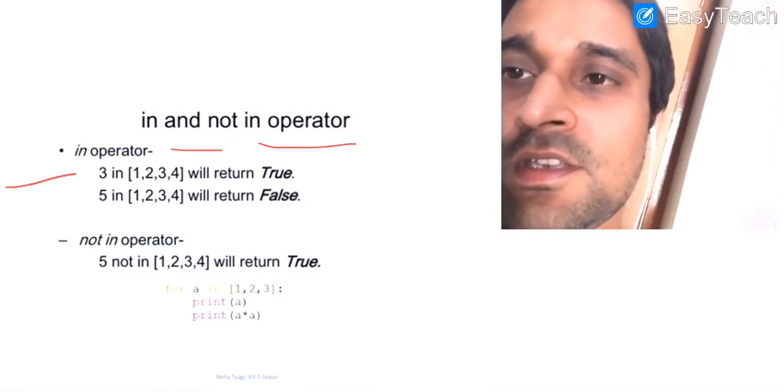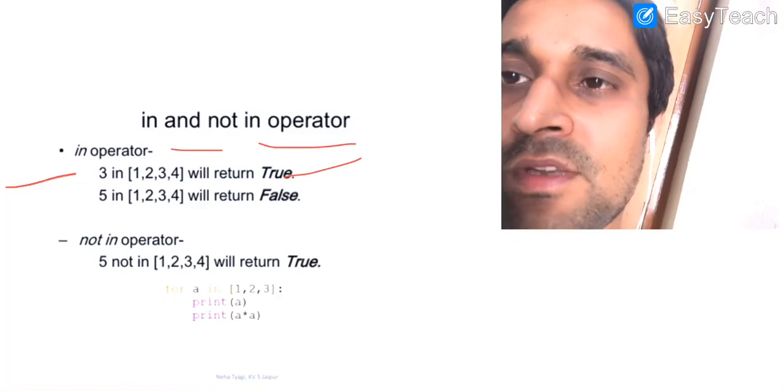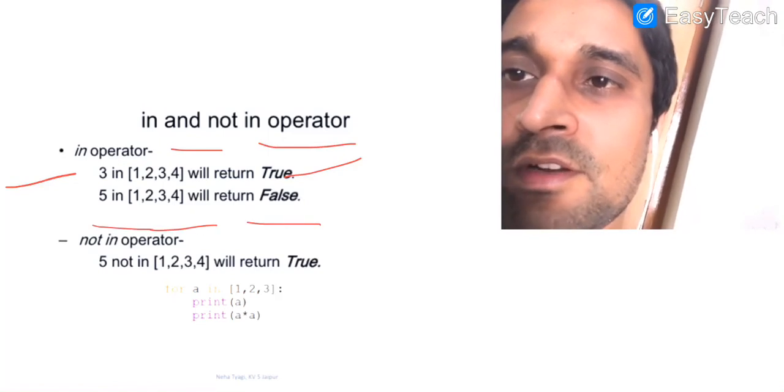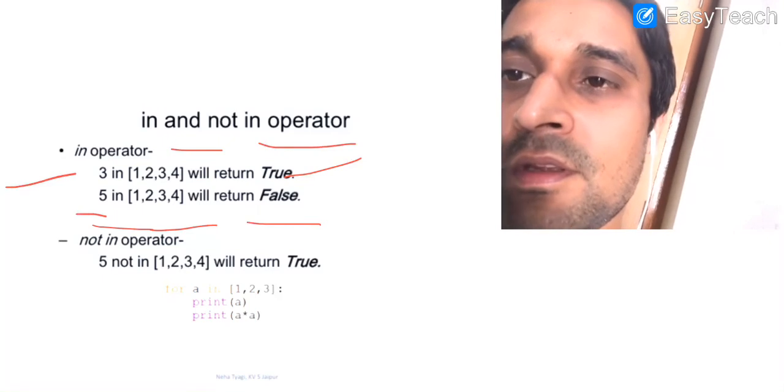Here in our example, you can see 3 in [1, 2, 3, 4]. So 3 is an element that is available in this list, so it will return true. Then we have written 5 in [1, 2, 3, 4]. It will return false because in the list there is no element whose value is 5.